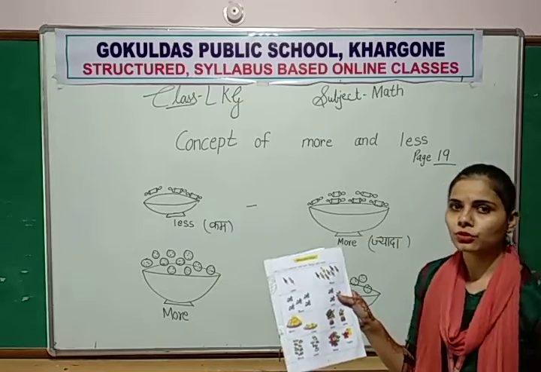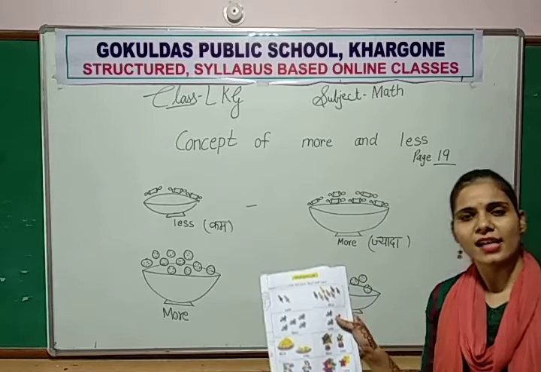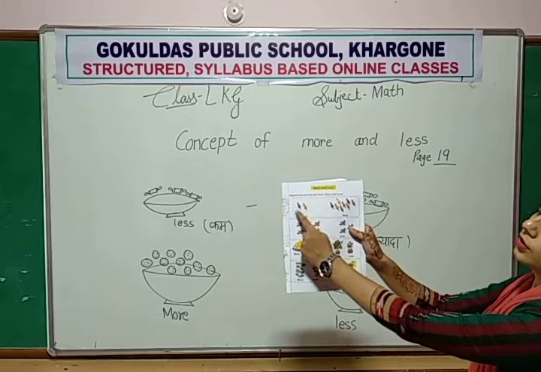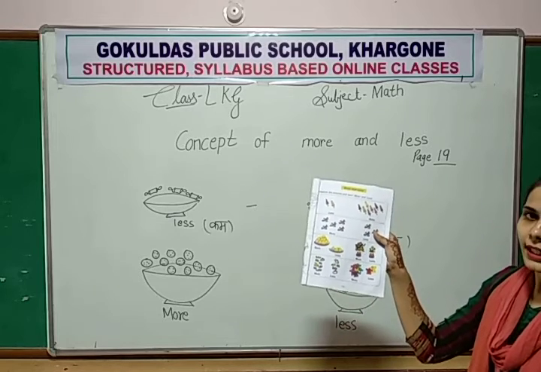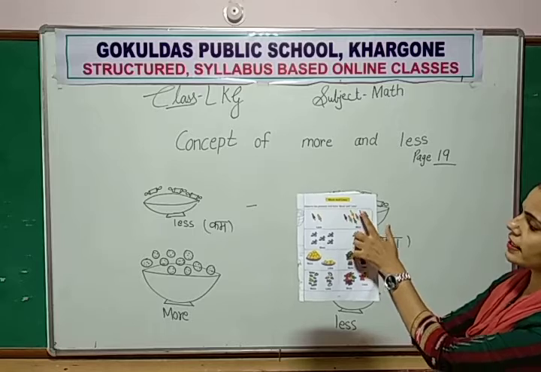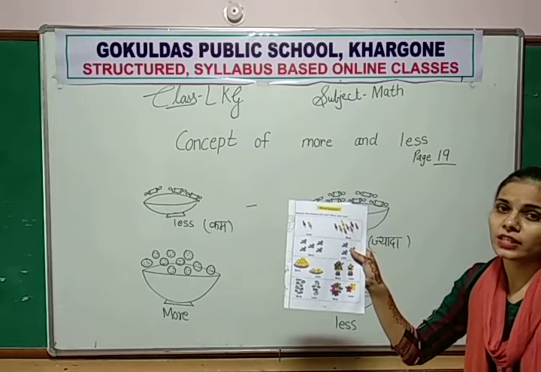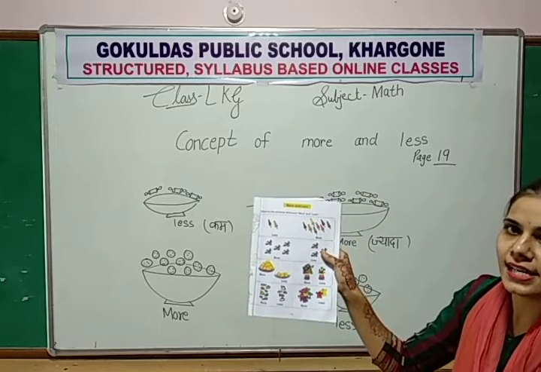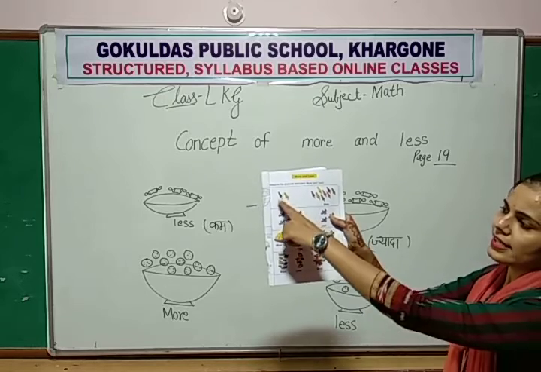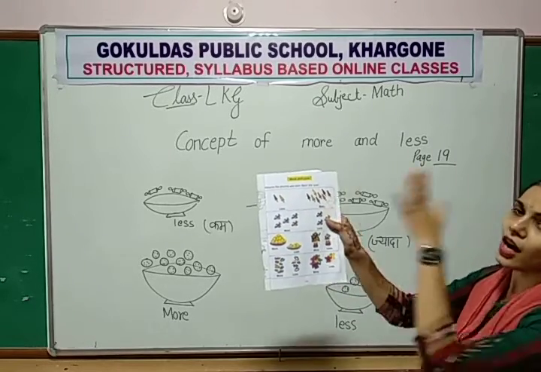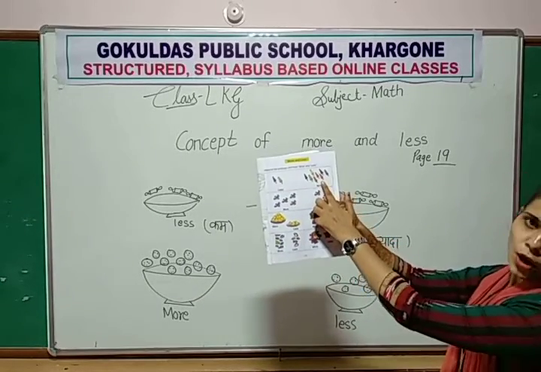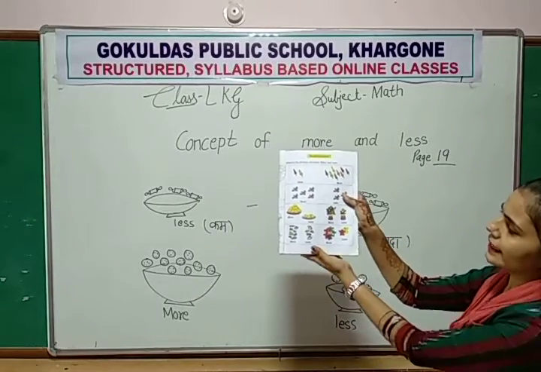I am telling you some questions and you tell me the answer. So here two ice creams, and here 1, 2, 3, 4, 5, 6, 7, 8 ice creams. So which one is more and which one is less? Tell me. First, less ice creams, and here more ice cream. So less, more. Okay. Next image.